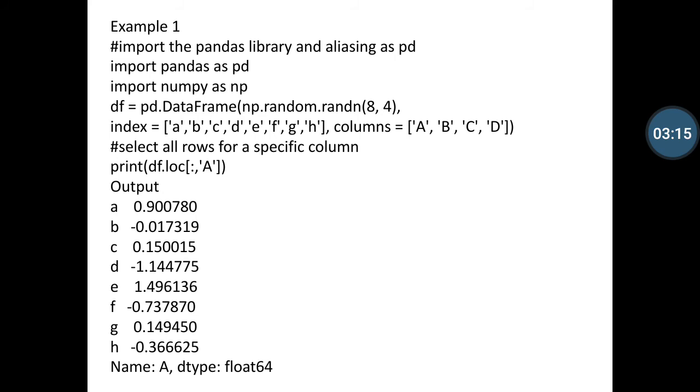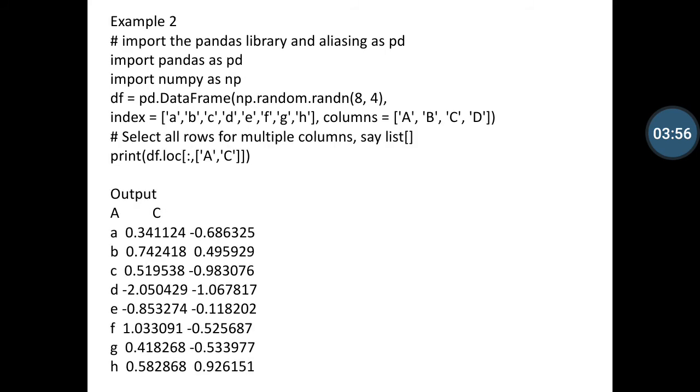And then I am defining a comment: select all the rows for a specific column. So I am writing print df.loc, and I put the colon and comma, then a, defined as a list data structure, and close the brackets. You can notice that the output is generated for rows a b c d e f g h, and the corresponding values of that column are our output.